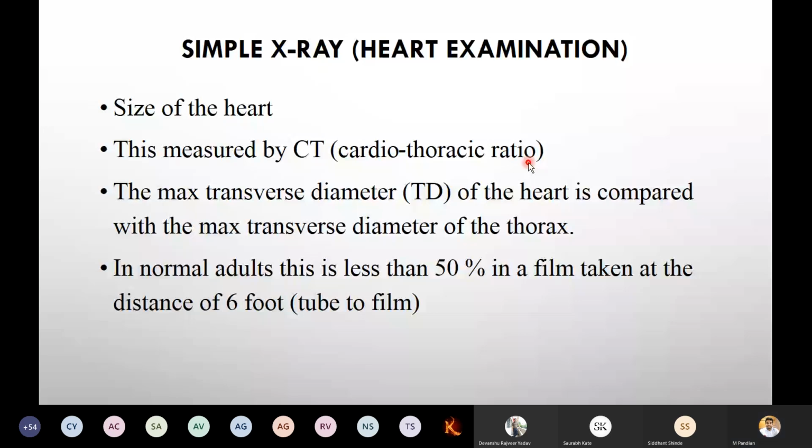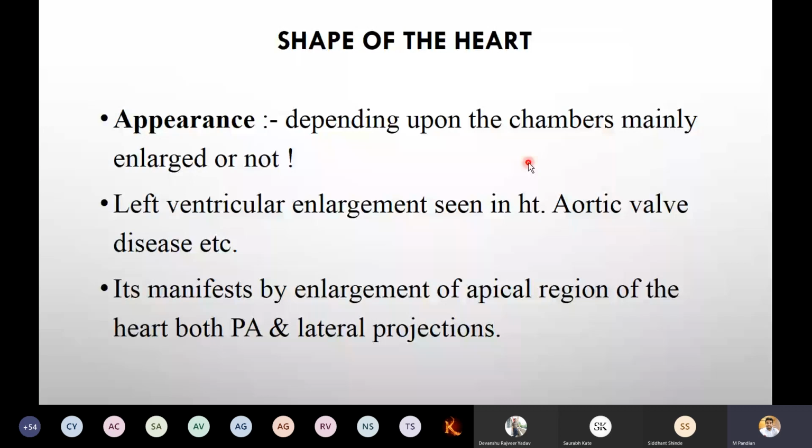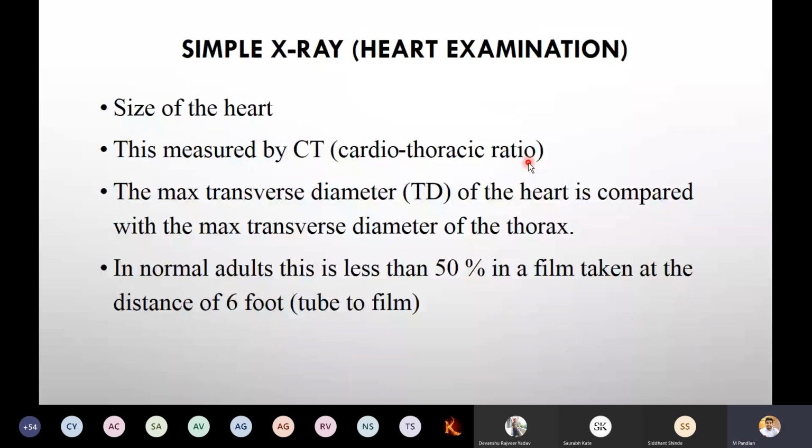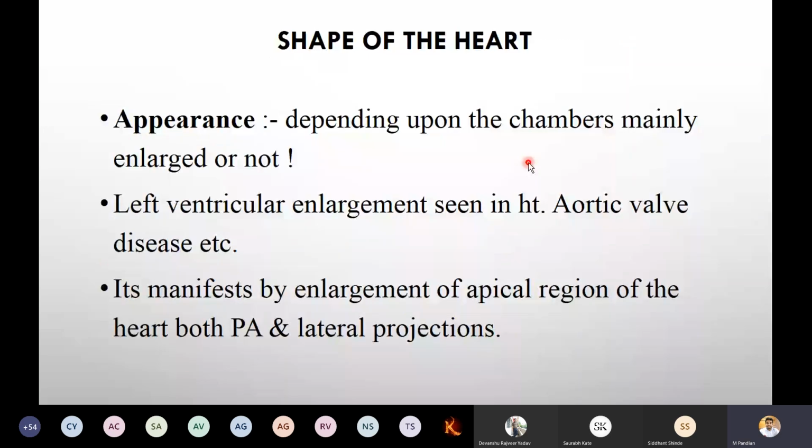So now, shape of the heart. Don't confuse this, I will tell you how to measure this cardiothoracic ratio. Now, shape of the heart appearance. Depending upon the chambers, mainly enlarged or not, we want to check. How in X-ray we are going to check this?